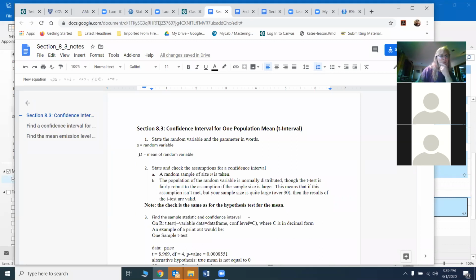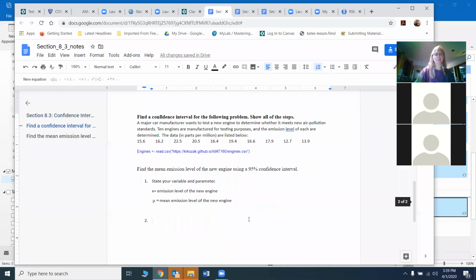What's the second step of every confidence interval? State and check the assumptions. So the very first thing is to state it.